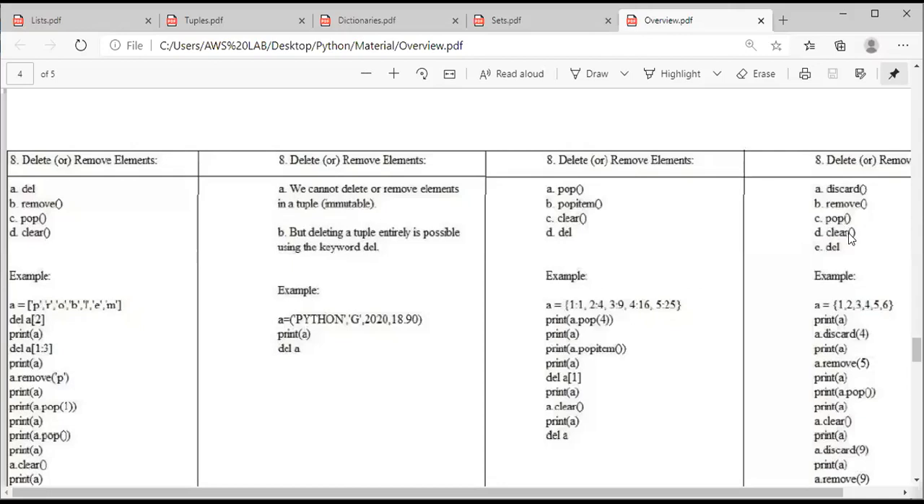The clear function clears all the elements in a set. It clears all the elements in a set. Okay, remember the empty set will be as it is. So del is a keyword where we can remove the entire set. Using the del keyword we can delete the entire set. Using the clear function we can clear all the elements.